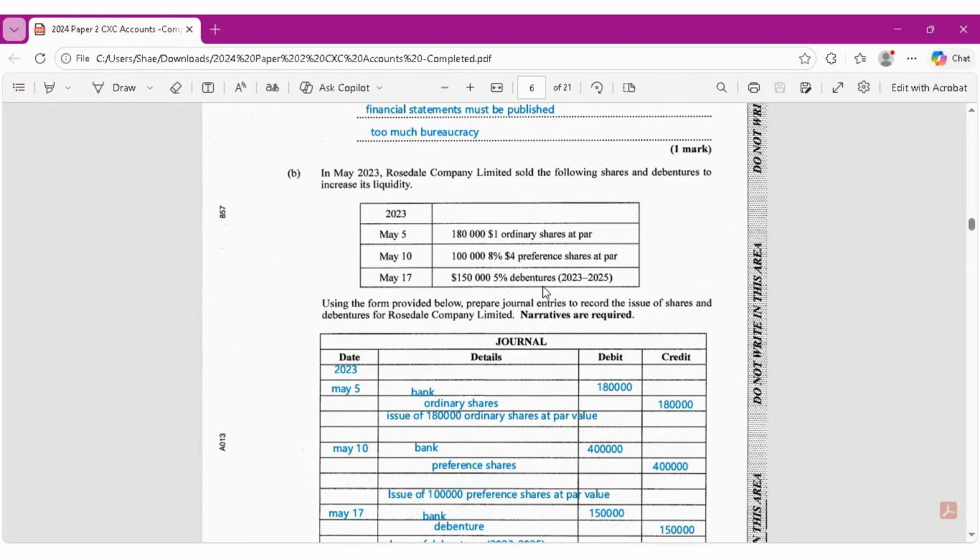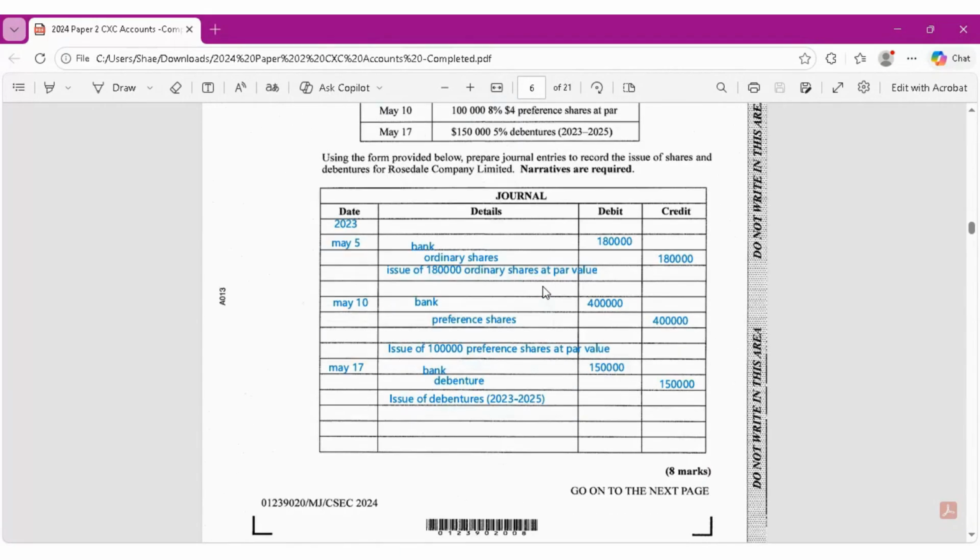On the 10th now, 100,000 8% $4 preference shares at par value were issued. So it's 100,000 multiplied by the $4 par value, which gives you $400,000. It's the number of shares multiplied by the par value, and that's what we collect as the debit to the bank, and we credit the preference shares to show that preference shares are increasing.